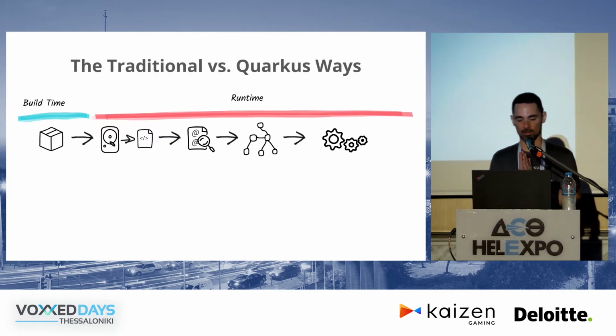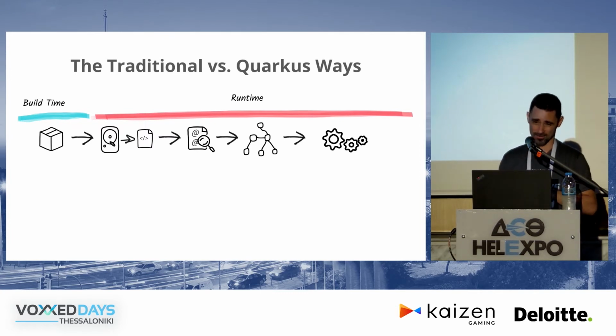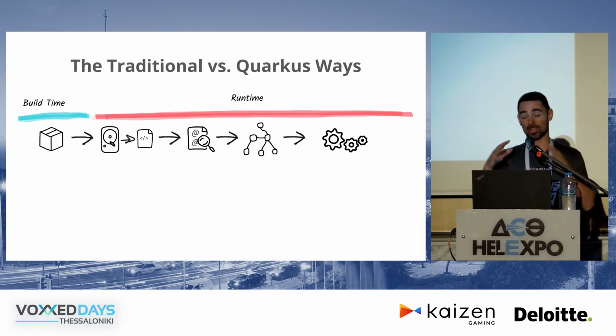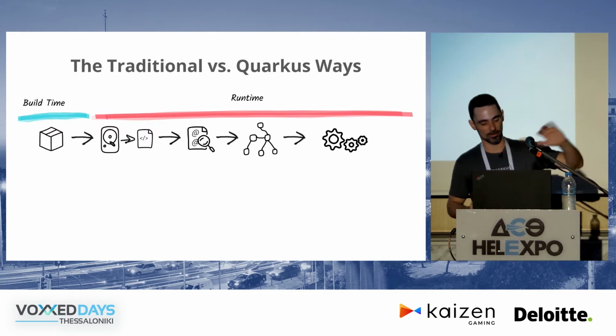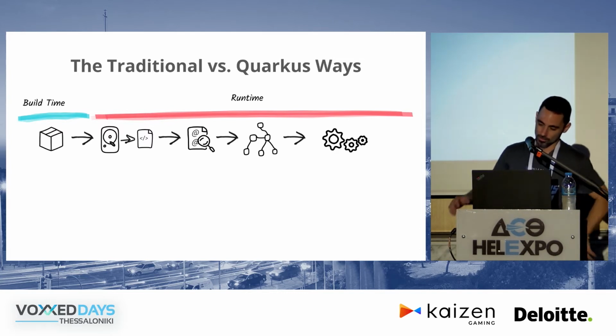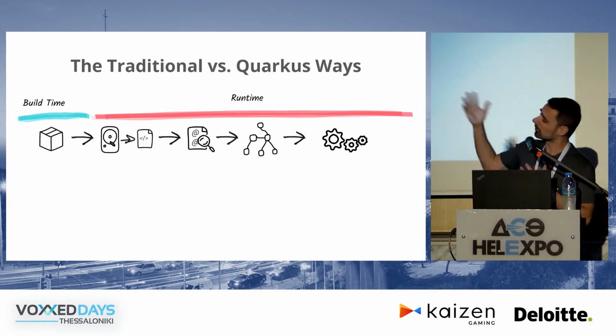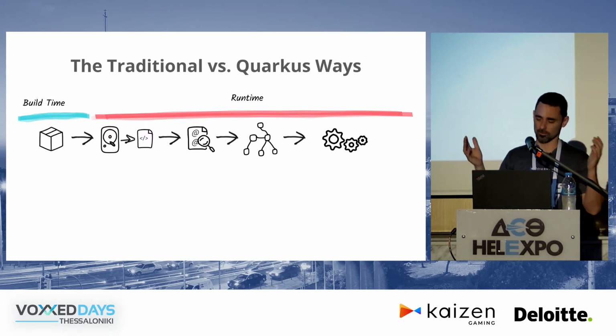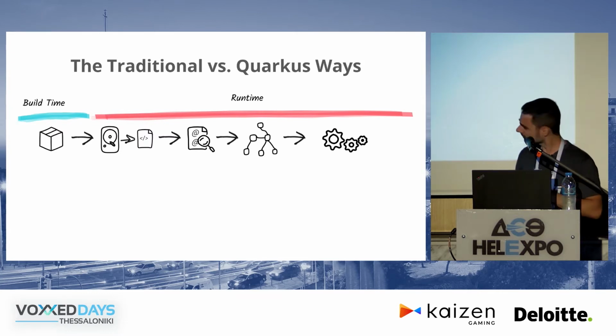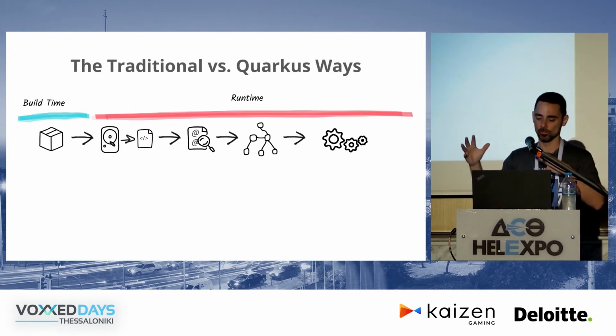This slide is a very simplified way of showing the technical difference between Quarkus and a traditional framework like, let's say, Spring Boot, right? With a traditional framework, at build time, you basically don't do anything. All you do is a Maven package or a Gradle build, and that doesn't do much. There's no logic in there. All it does is build a jar or a war or whatever. And everything the framework needs to do is done at runtime, right? So scanning annotations, parsing configuration files, all that great stuff is done at runtime.